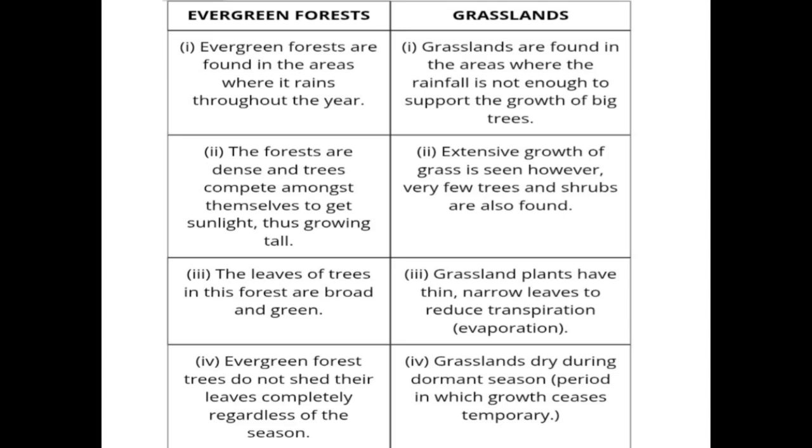The leaves of trees in this forest are broad and green. Grassland plants have thin, narrow leaves to reduce transpiration (evaporation). Green forest trees do not shed their leaves completely regardless of the season. Grasslands dry during dormant season (period in which growth ceases temporarily).